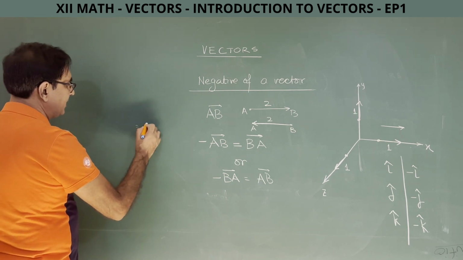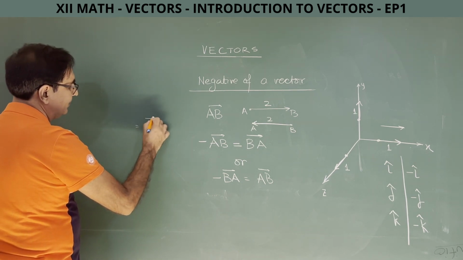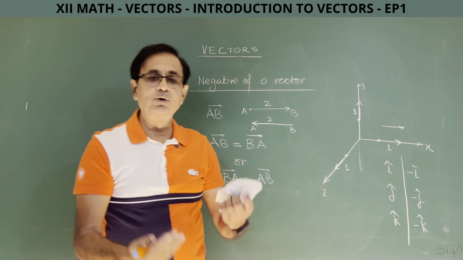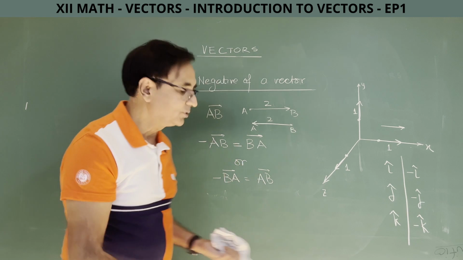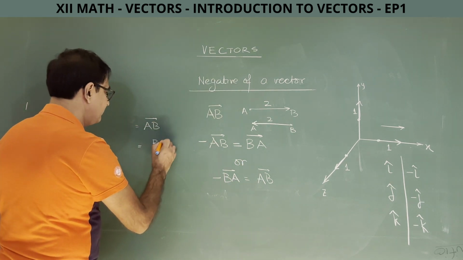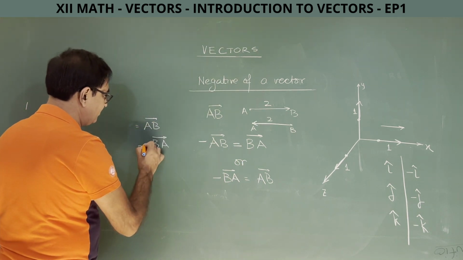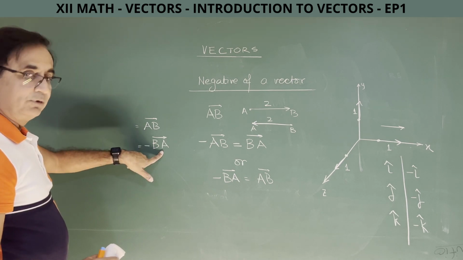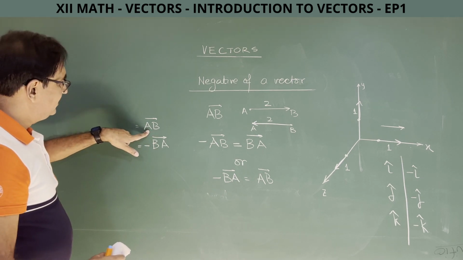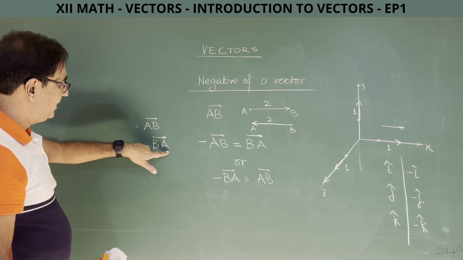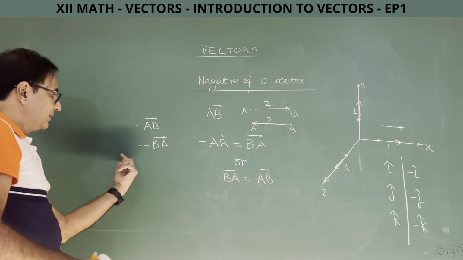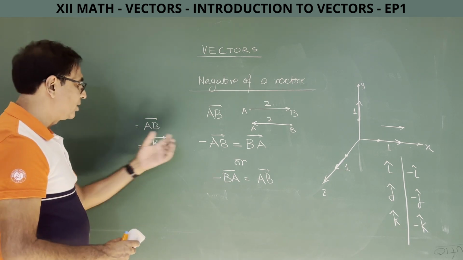Suppose I am writing vector AB. Now in the next line, for some reason I want to write B in front and A later. So you go ahead and do it, you write B, then A, but put a minus sign. If you don't put a minus sign, they won't be equal because AB is not equal to BA. AB direction is from A to B, BA direction is from B to A, they are anti-parallel vectors. But if you put a negative sign, its direction will also become from A to B.